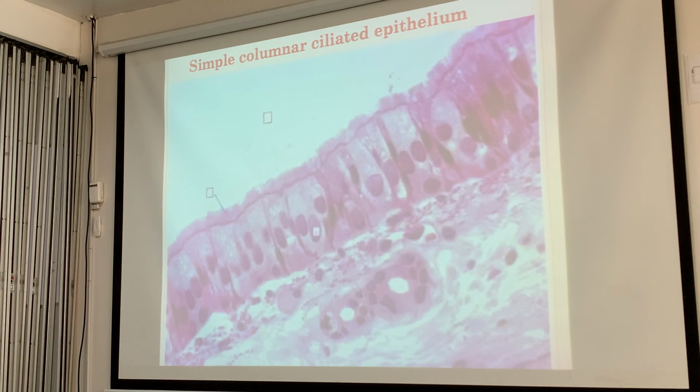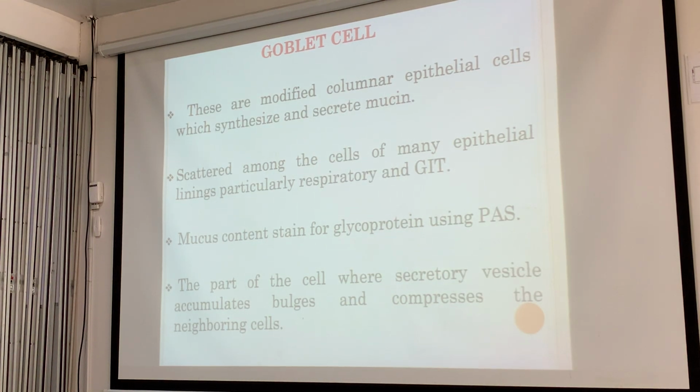And that's how it's going to look like, by the way, on the slides, because we don't have a transmission electron microscope for practical exams. Then we have the goblet cell. These are modified columnar epithelial cells which synthesize and secrete mucus, scattered among the cells of many epithelial linings, particularly the respiratory tract and GIT, because they secrete mucus. And sometimes they can have special stain for the glycoprotein. The part of the cell where secretory vesicles accumulate will bulge and compress the neighboring cells.